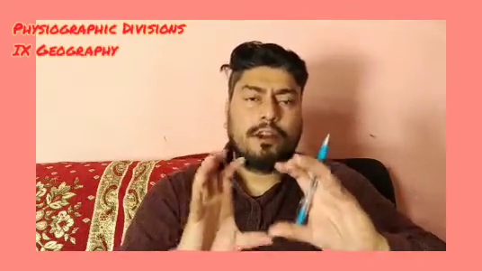The Peninsular Plateau is composed of crystalline igneous and metamorphic rocks. It is distributed into two parts, demarcated by the Narmada river.